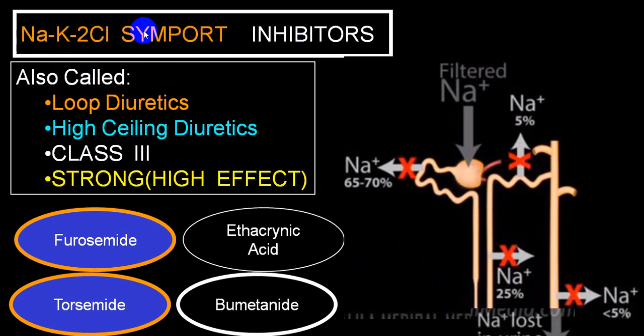So sodium absorption will be inhibited, so sodium will be thrown out, potassium will be thrown out, and chloride will also be thrown out, and this will end up with an electrolyte imbalance: hyponatremia, hypokalemia, hypochloremic condition.